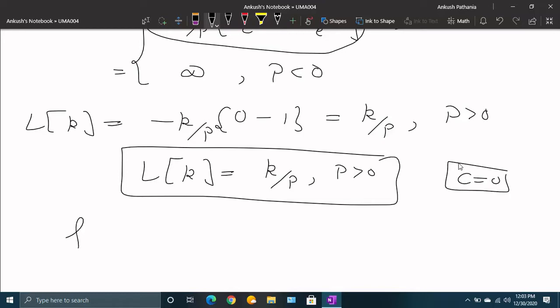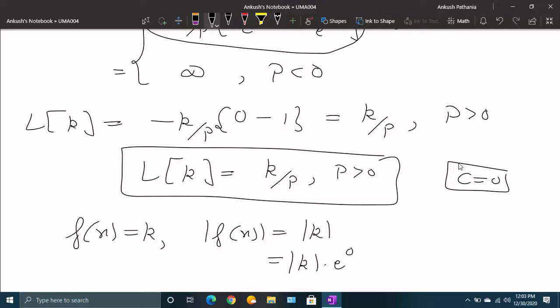How is it so? Because f(x) is equal to k, so mod f(x) is simply mod k, and I can write it as mod k times e raised to power naught x.